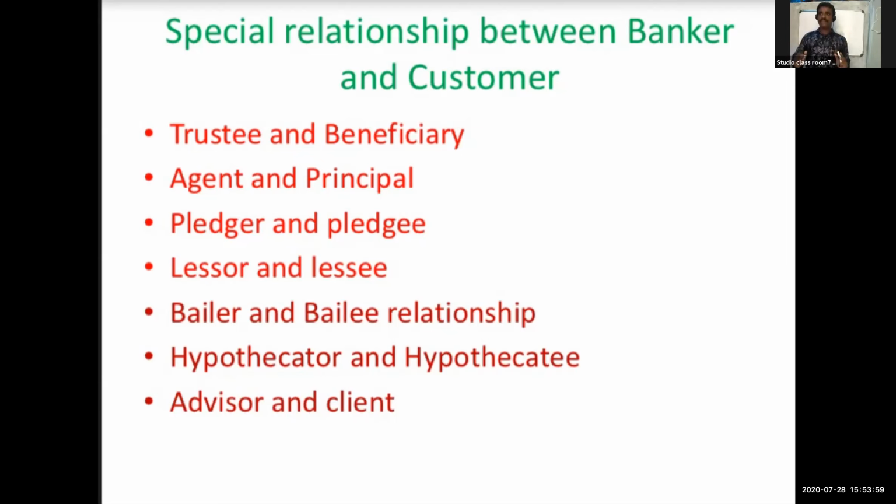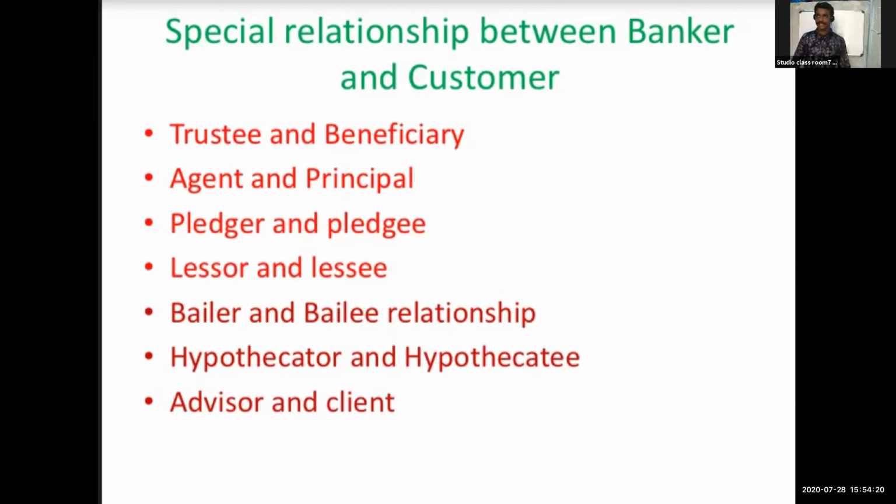Suppose if we are not paying the amount on time, then they will take back the assets. For example, car loan, bus loan, tourist bus loan, then the bike loan. So that is the relationship between hypothecator and hypothecatee. Next one, the last one, is advisor and client.